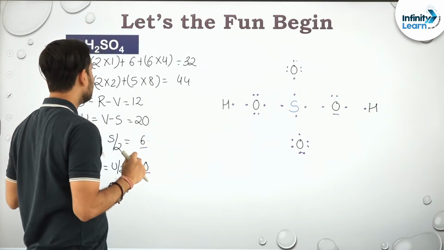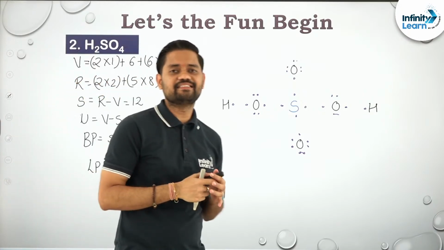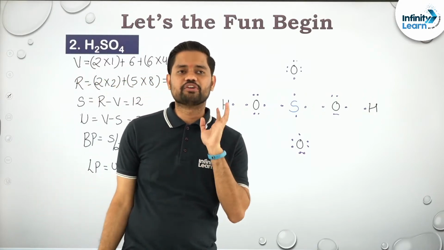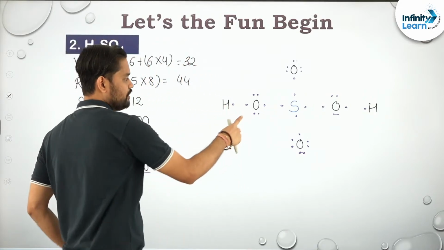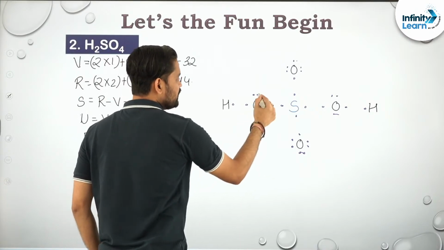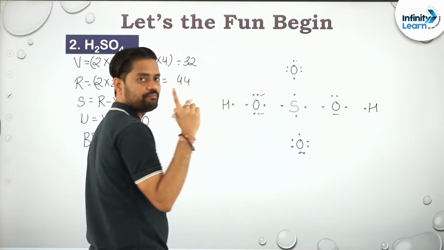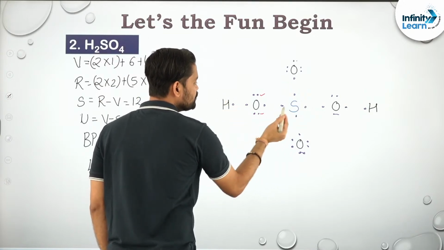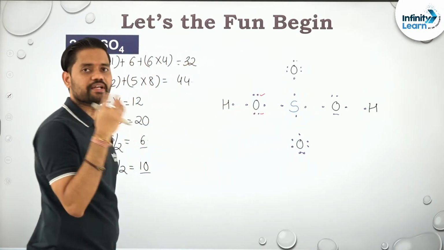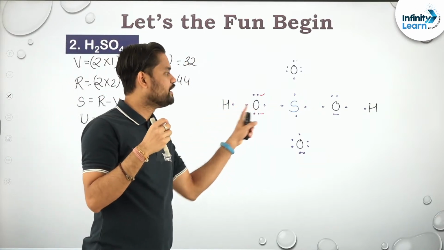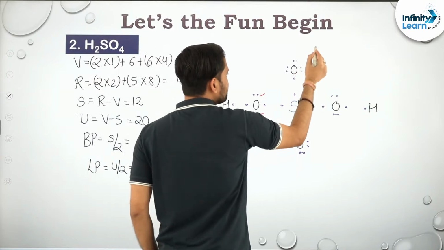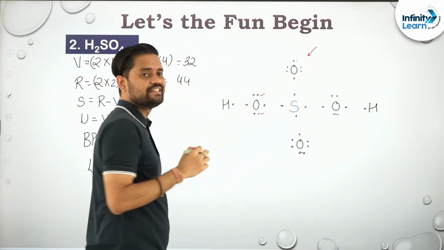Now please make a note of one thing, guys. Oxygen has 6 electrons in valence shell and it uses those electrons in bond formation. If you will see this oxygen, there are 2 lone pairs which are not participating in the bond, but there are 2 electrons which are sharing their electrons, right? So can I say that it forms a proper covalent bond? It forms a proper covalent bond. But fixate on this oxygen. It has total 3 lone pairs.